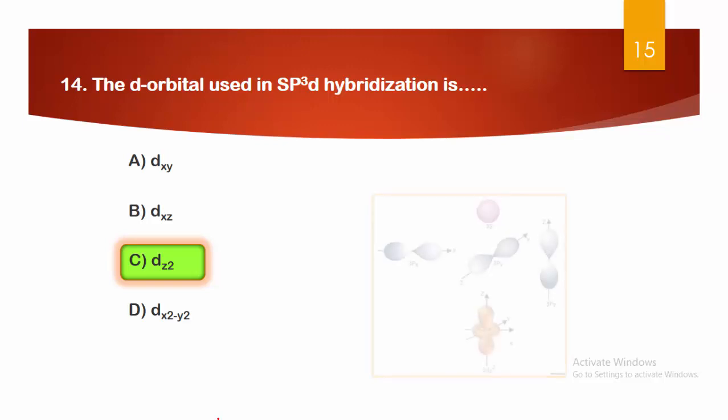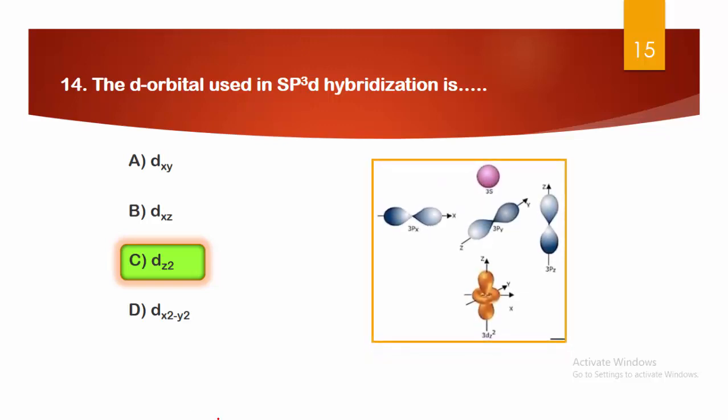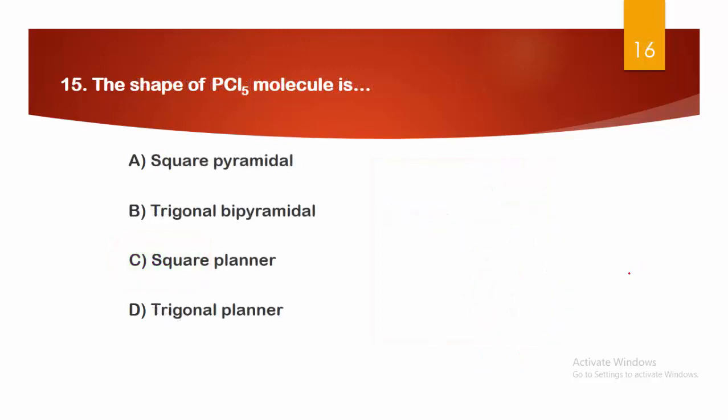Here we can see the s orbital, the px orbital, the 3p orbital, and the d orbital, which has the dz square orbital. So this is the question asked, which orbital is used in sp3d hybridization: dz square. Next, the shape of the PCl5 molecule is A. square pyramidal, B. trigonal pyramidal, C. square planar, and D. trigonal planar.